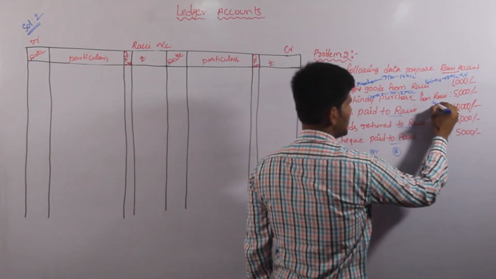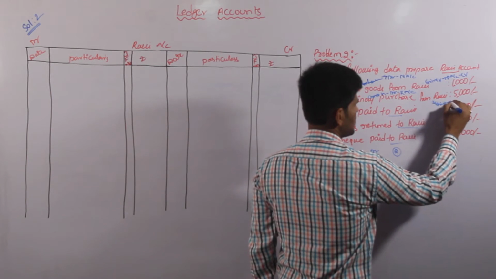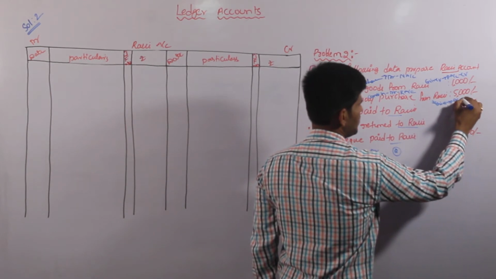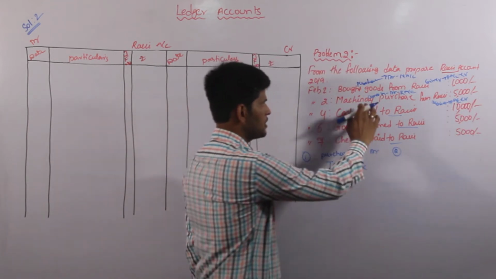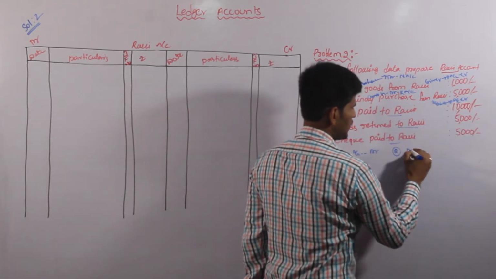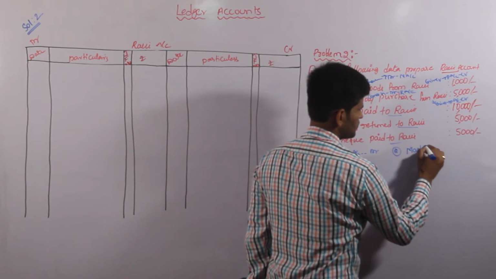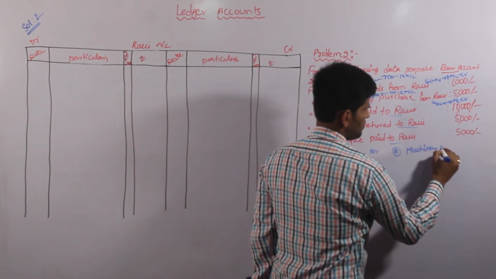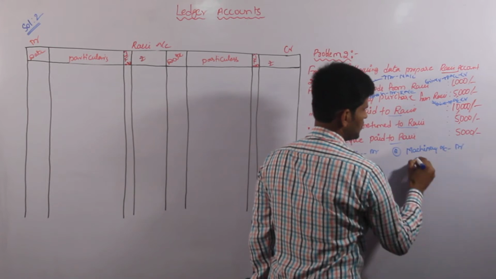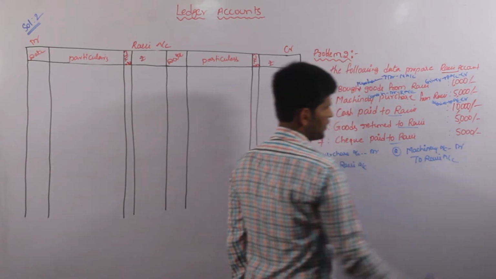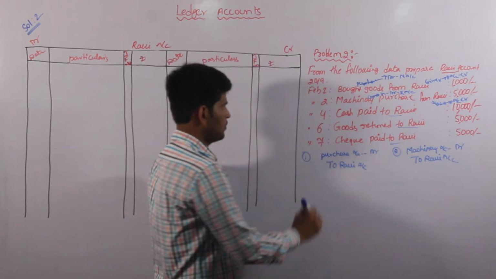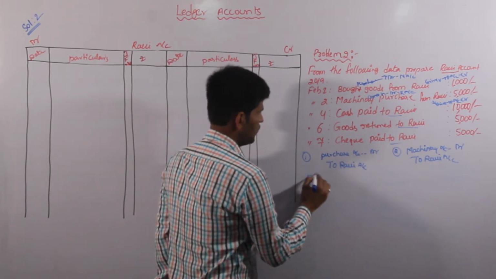From Ravi is nothing but the giver. Giver is in personal account under credit side. Right? So Machinery Account debtor to Ravi Account. Right? And next one, that is on 4th.